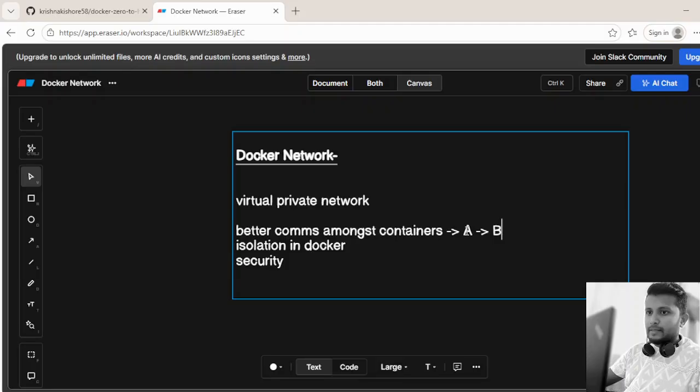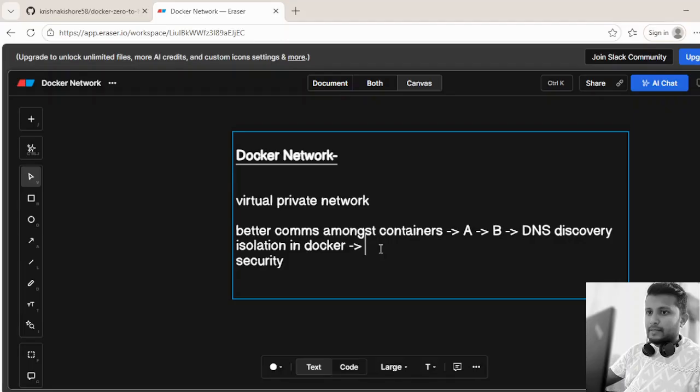Instead, if we create both container A and container B in the same network, container A can talk to container B with container B's name, which we call DNS name or DNS discovery. So we will not be worried about the IP address of container B, whether it changes through a restart during deployment or it is replaced by other containers. This is one of the major advantages of using Docker network.